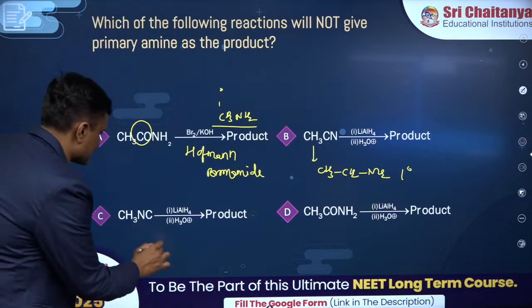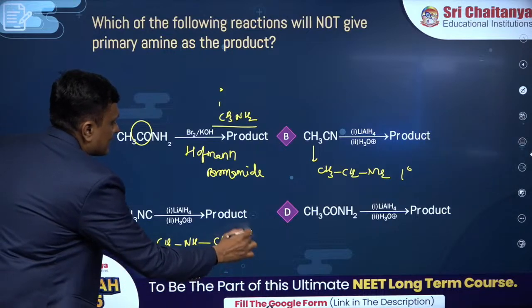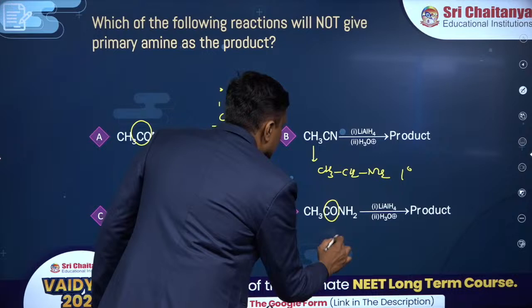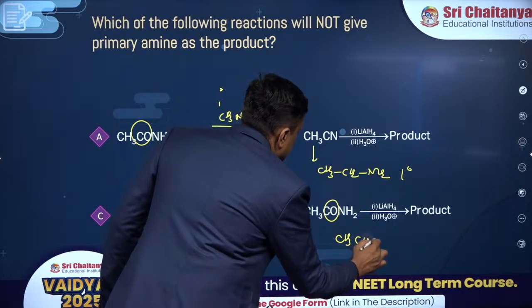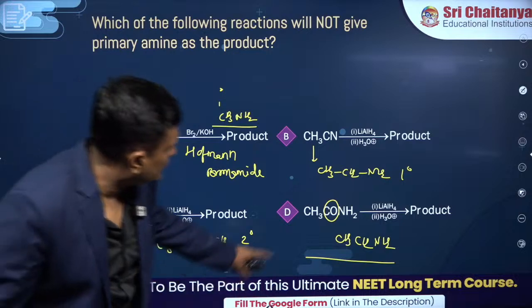Isocyanides, you know that nitrogen is in the middle, no? You got secondary amine. And lastly, lithium aluminum hydride on this will give you a primary amine. Remember this is not going to give you alcohol unlike the esters. This is going to give you primary amine.